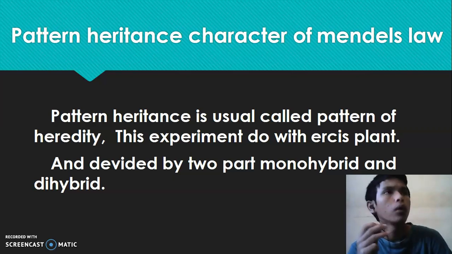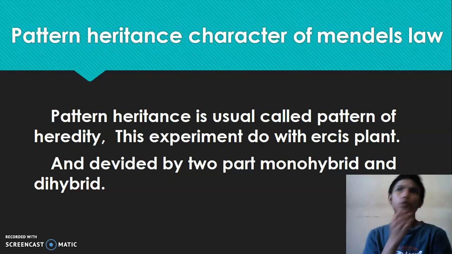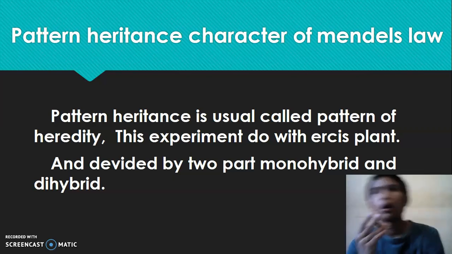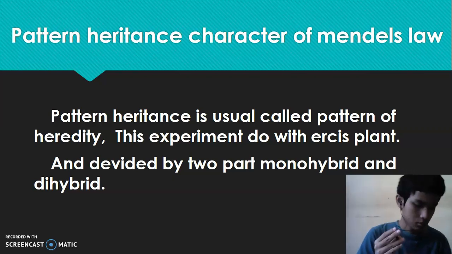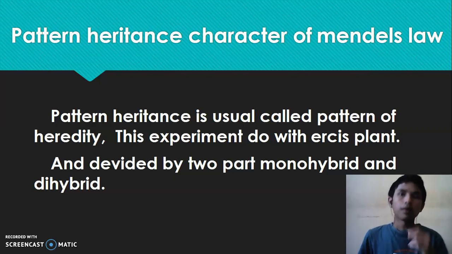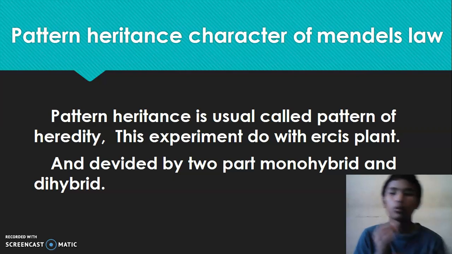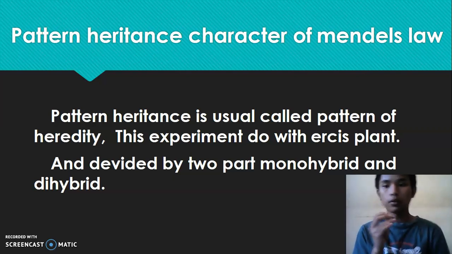This pea plant has two different characters, like skin texture and skin color. So this pea plant has a pattern of heredity.